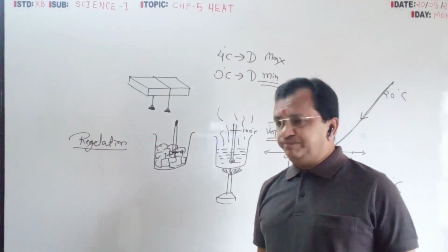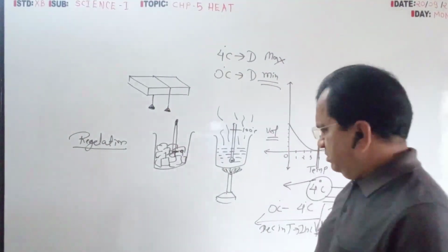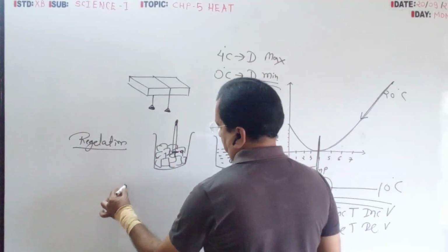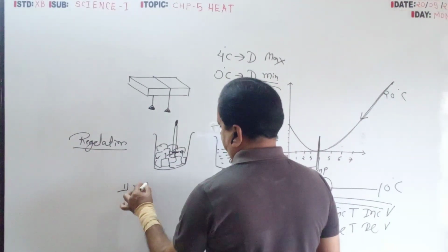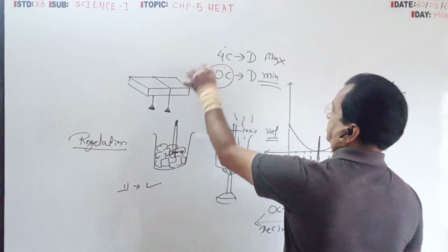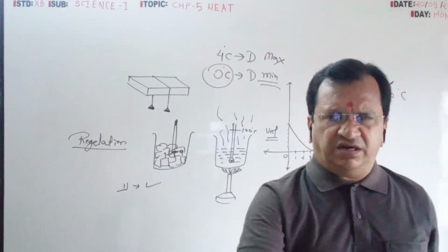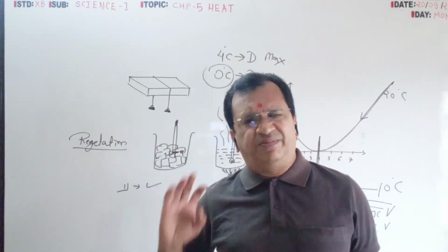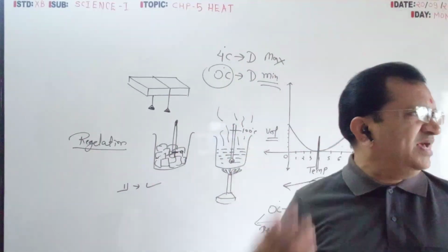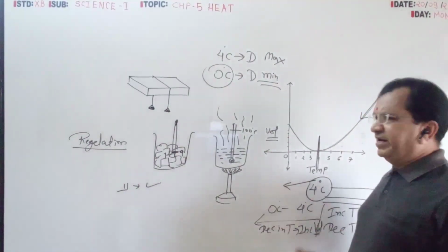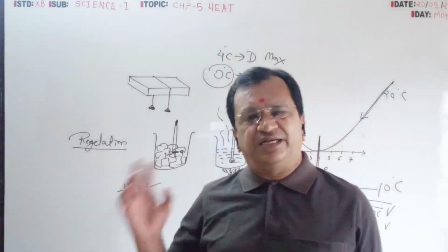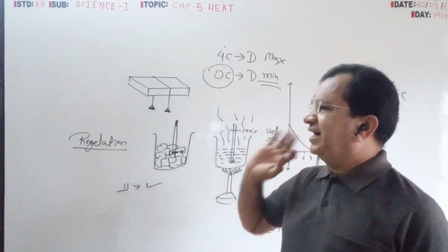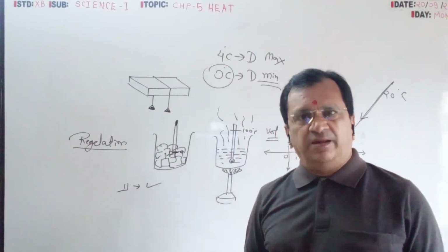There are practical examples of this anomalous behavior. First, ice floats, which we have discussed. In the give-reason questions, 101%, they will ask one question on the basis of anomalous behavior. Examples are different, but the basic scientific reason is the same. Below 4 degree temperature, volume, instead of decreasing, will increase. So question number 1: why does ice float in water?